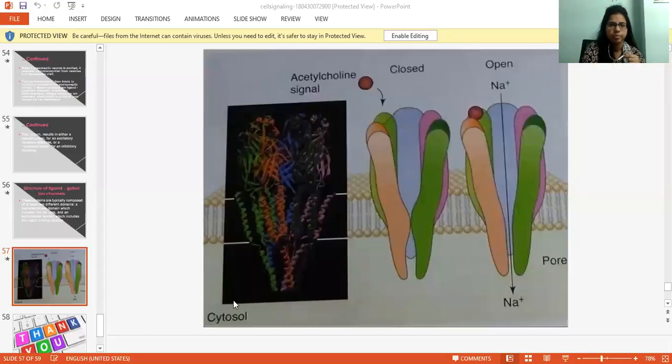Now come to the structure of ligand-gated ion channels. These proteins are typically composed of at least two different domains: a transmembrane domain which includes the ion pore, and an extracellular domain which includes the ligand binding location. Here you can understand these ion-gated channels by this diagrammatic flow chart, where you can simply see that in this case it is closed because there is no acetylcholine signal. When it comes, it opens the pore and sodium ions can pass from one side to the other, to the cytosol region.